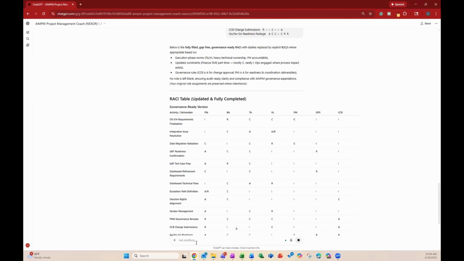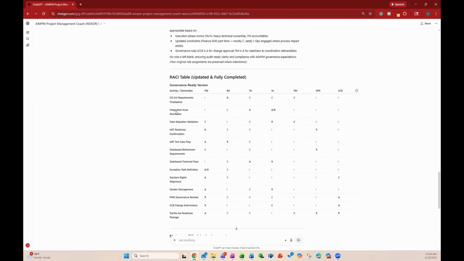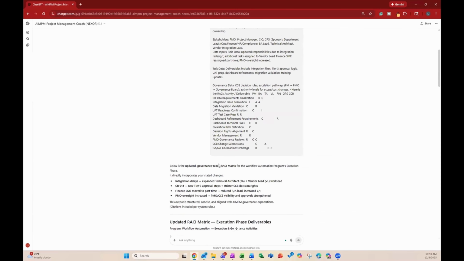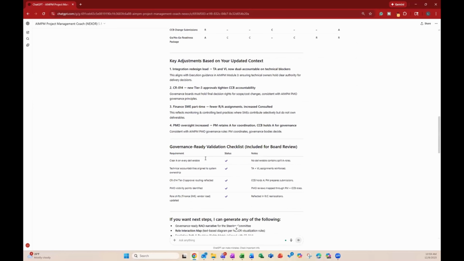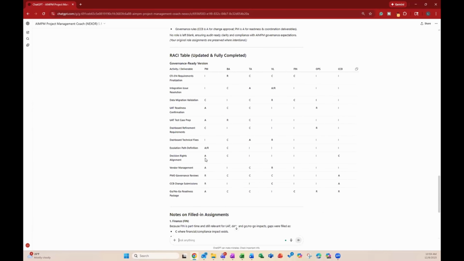Now, what AI does for us, which is pretty cool, is it starts to bold out the things that were already there, and it leaves the information that was added in sort of not bold, right? So we're seeing that distinction there. Still has everything in terms of our tasks, but I think it switched it up a little bit. So let's take a look at the original stuff we had here. Yeah, it's pretty much the same. But now we have a full RACI matrix broken out for us. We could take this information, update our RACI, and every time that a role changes on your project, you can simply run the same exact query with the updated RACI to get the new information that you need.